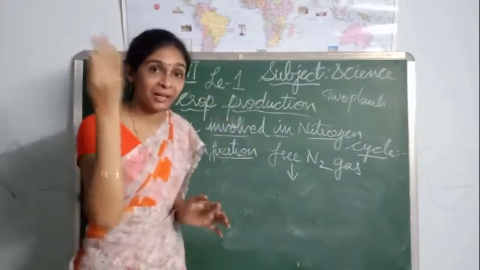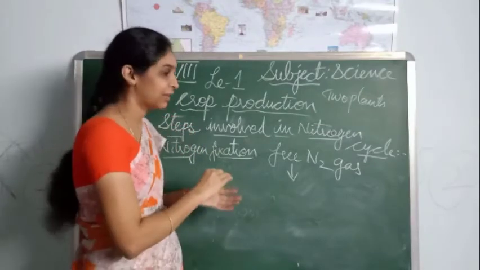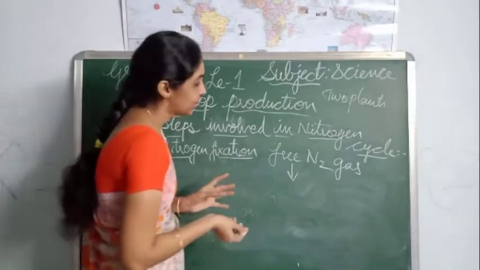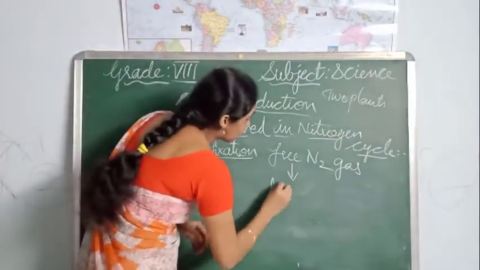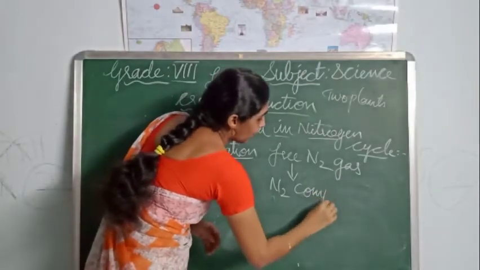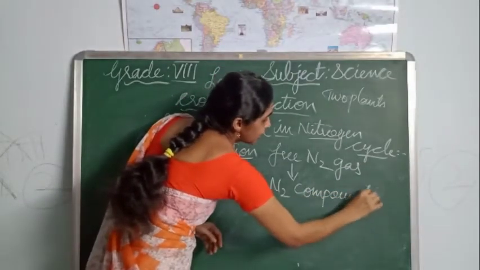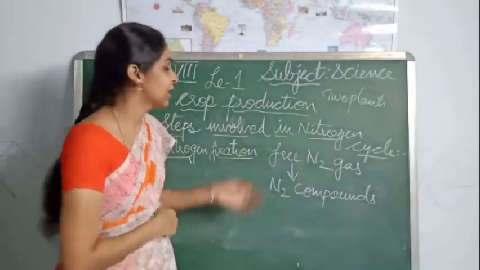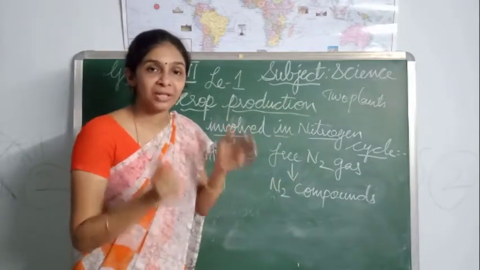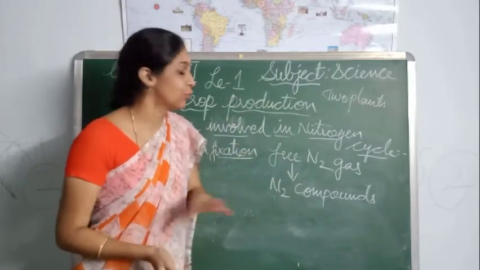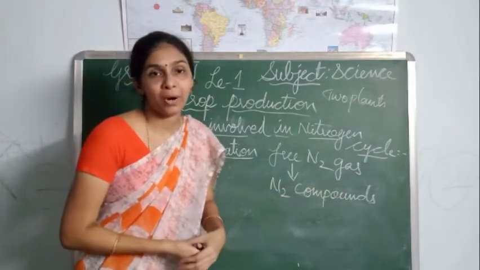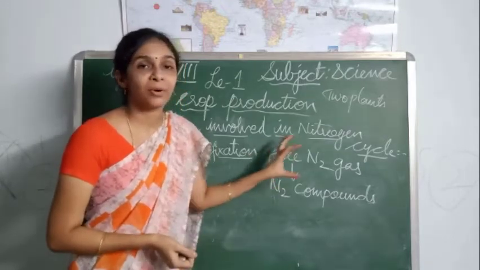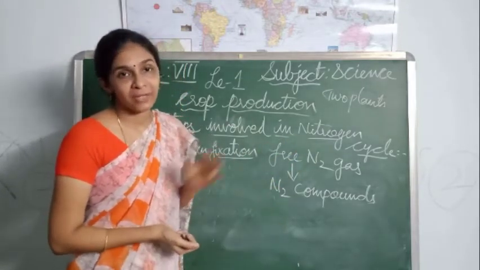The nitrogen in the atmosphere is in the form of gas, but that gaseous material is converted into a compound molecule, and this conversion is nothing but nitrogen fixation. The conversion of free nitrogen gas in the atmosphere into soluble nitrogen compounds, we can call this process nitrogen fixation.